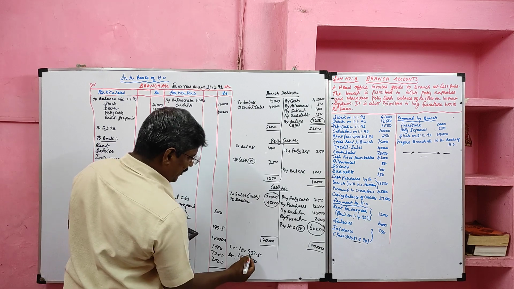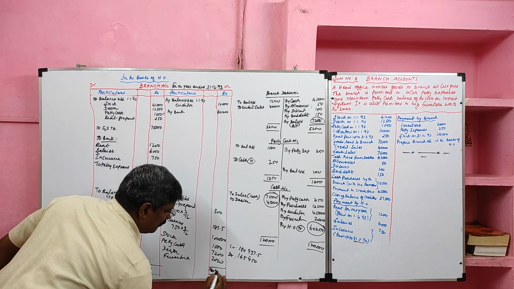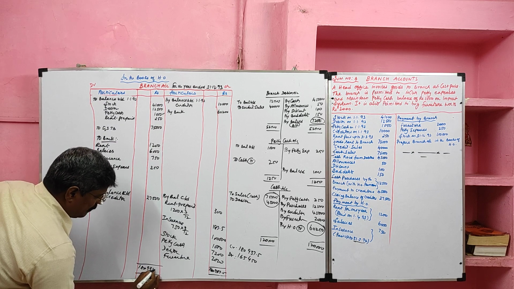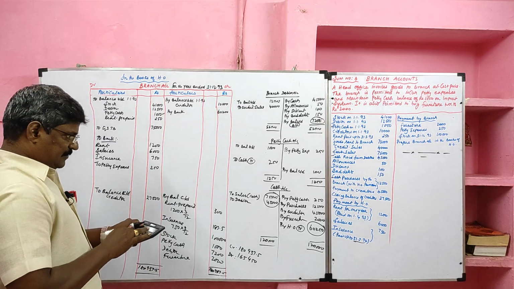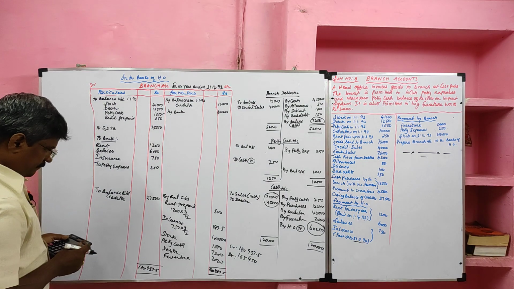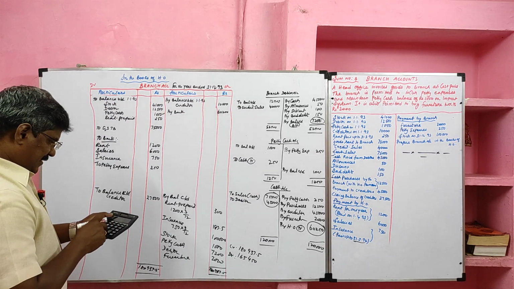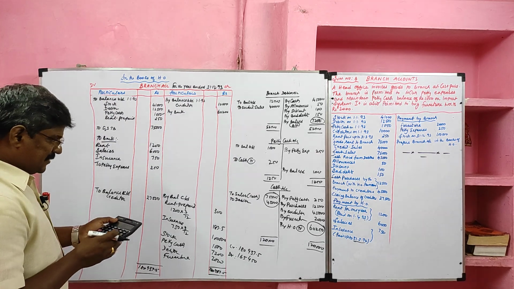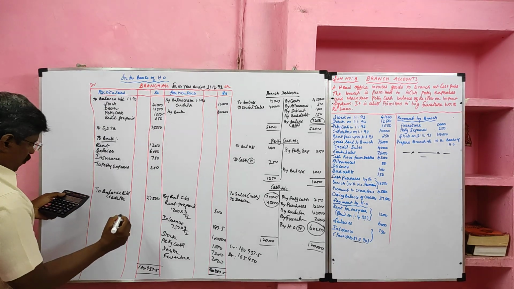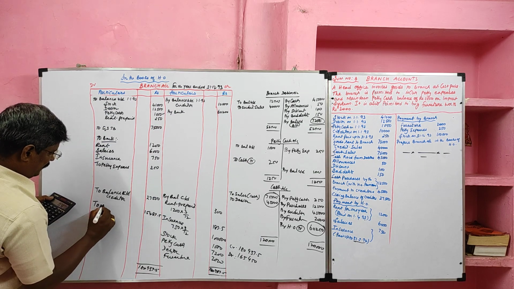So the debit side total we got is 1,65,450. Here the credit side value exceeds the debit side value, so we'll record the higher value on both sides. So 1,89,437.5 minus 1,65,450. So we are getting 15,487.5. This is the net profit of the branch